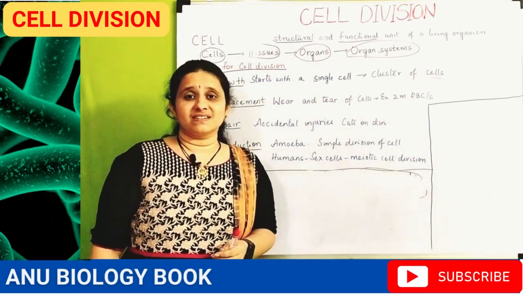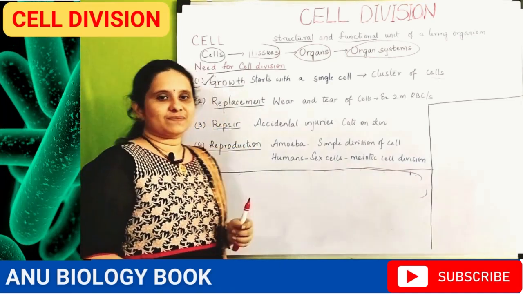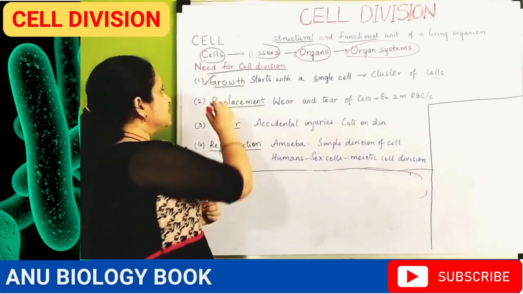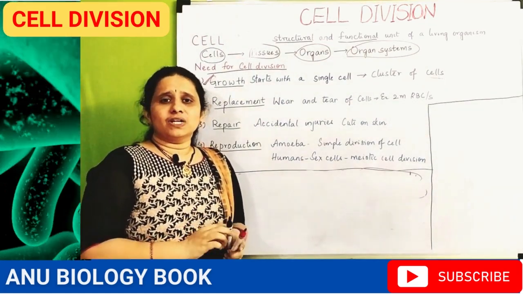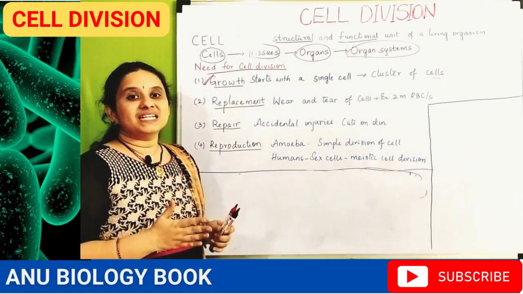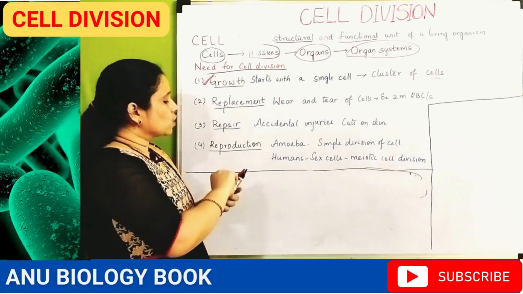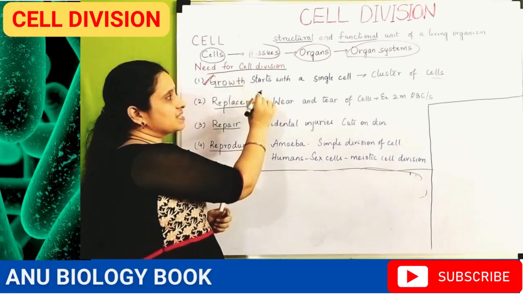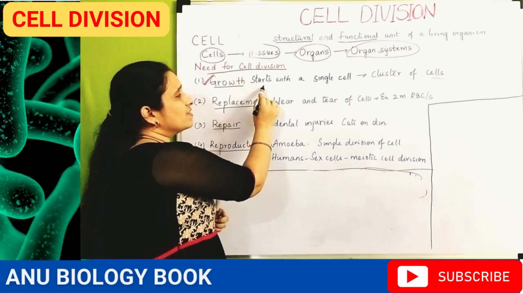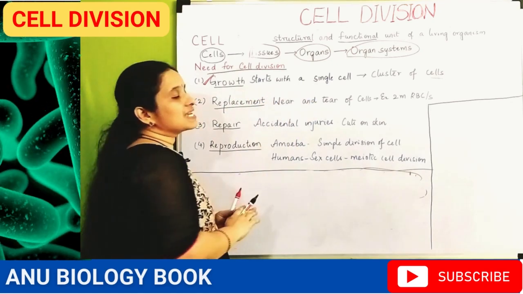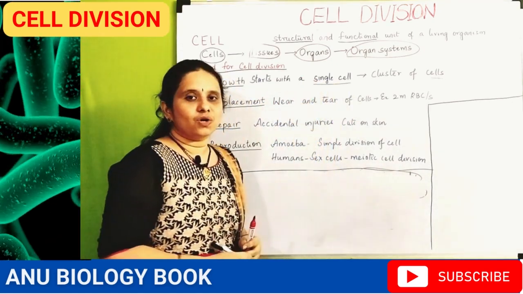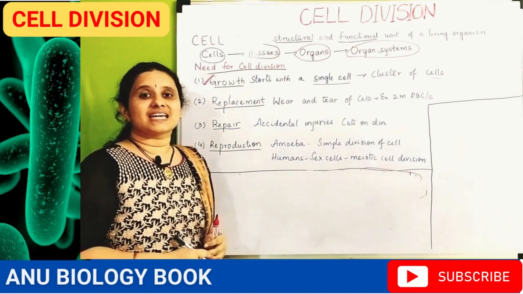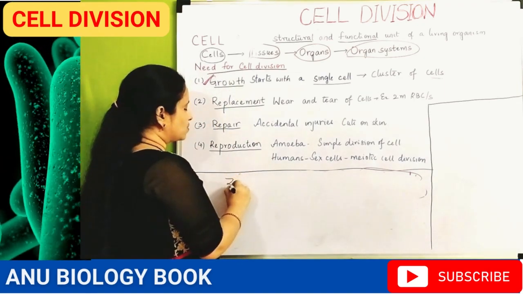Why is cell division needed in a living organism? The first need for cell division is growth. For any living organism, growth is the main criterion. For the growth of an organism, cell division is needed because growth always starts with a single cell, the fertilized egg known as the zygote.